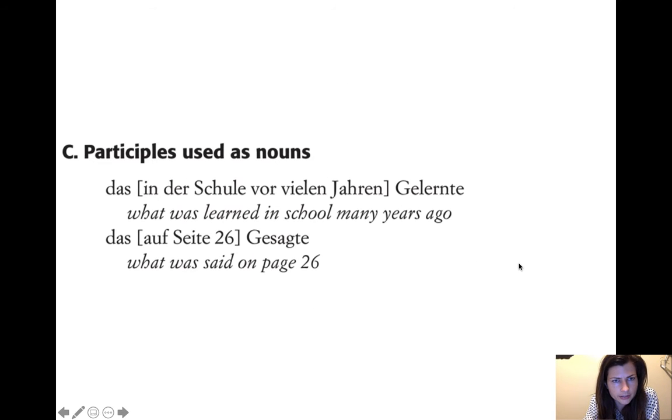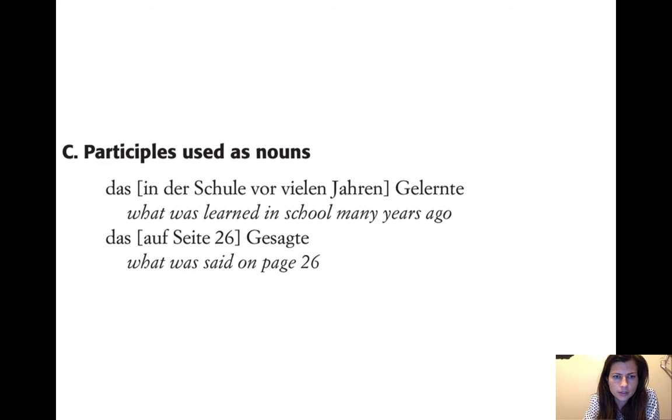And then we have participles used as nouns. So, das in der Schule vor vielen Jahren Gelernte. A few chapters ago, we learned to say das Gelernte, that what was learned. You can take this past participle and turn it into a noun to say, like, that which was whatever, right?